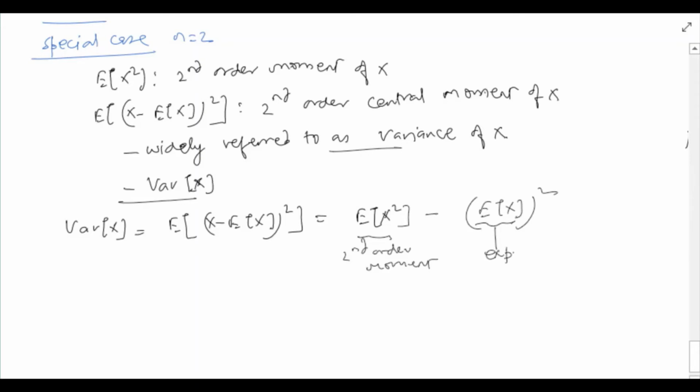Notice that this is expectation. So variance is nothing but second order moment minus square of expectation.